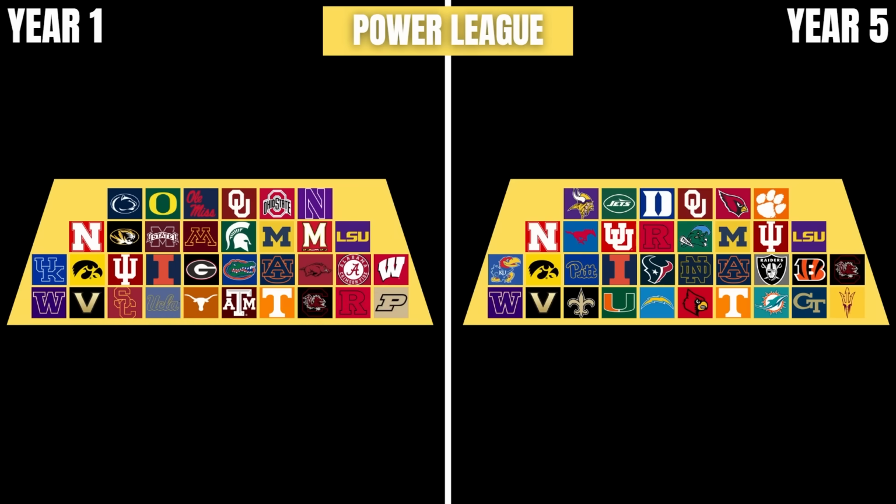This has been my favorite one today, the Power League, how it started and how it ended in year 5, and it is a complete difference. Starting from the SEC and Big Ten to this jumbled mess of teams that literally makes 0 sense. But honestly, actually, no, it does make a lot of sense because the Power League is right in the middle of the pyramid. It definitely makes sense to have teams go up and down, and this is kind of like the resting point for all these good teams.